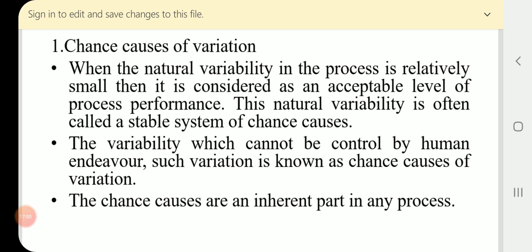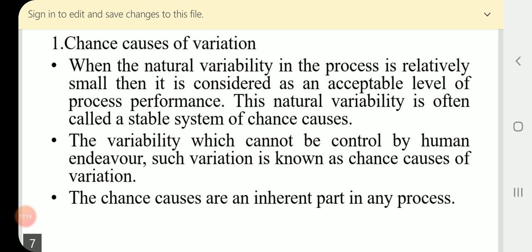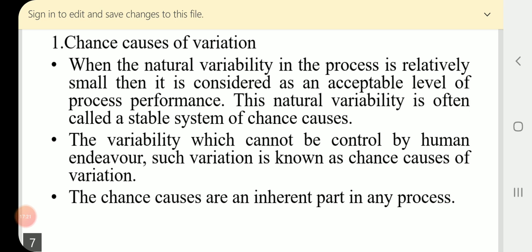In the repetition, there may be some kind of variation present. Therefore, that should always be under control. But there is a kind of variation that cannot be identified.